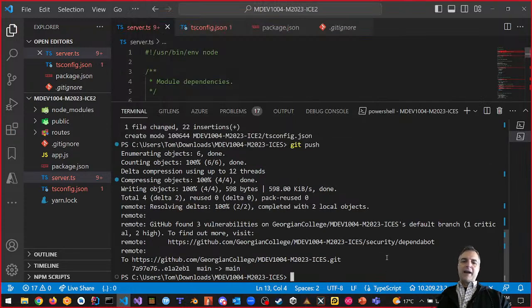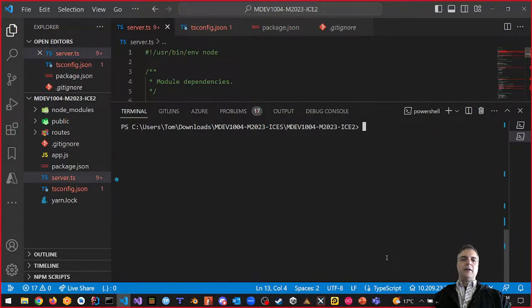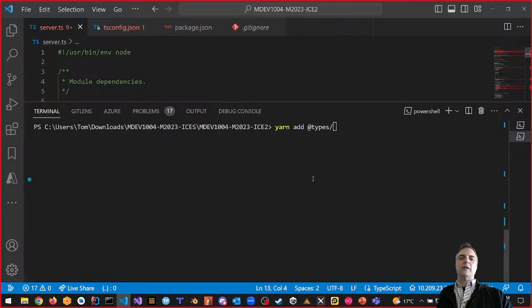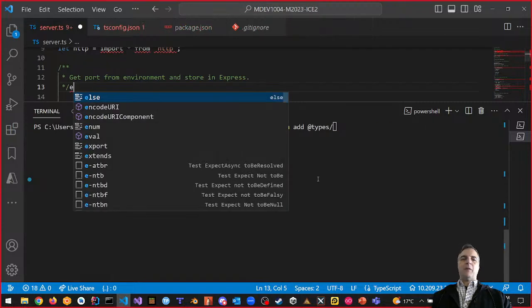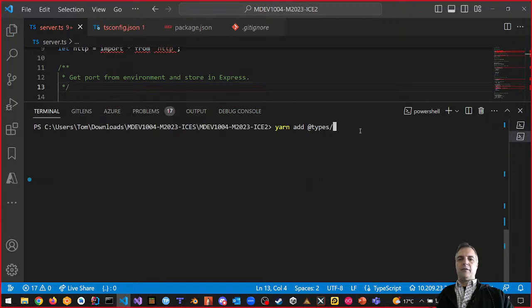Now I'm going to switch back to our file, MDEV1004, M2023, ICE2. Okay, I'm going to go back into that folder. And I'm going to say something like yarn add, here we go, ready? At types slash, and then you're going to put in node, right? Let's add node. And then we're going to say minus dev. Dev is a developer dependency.